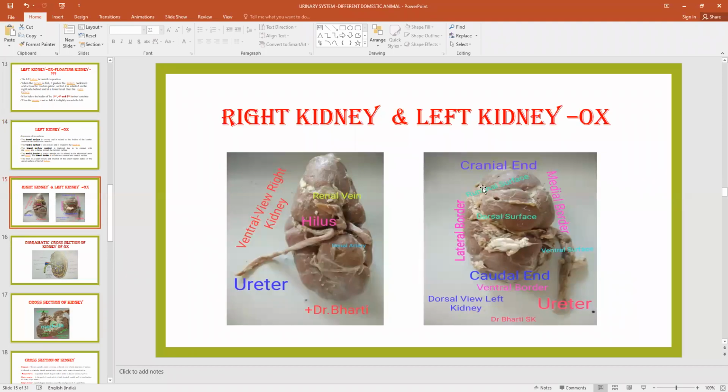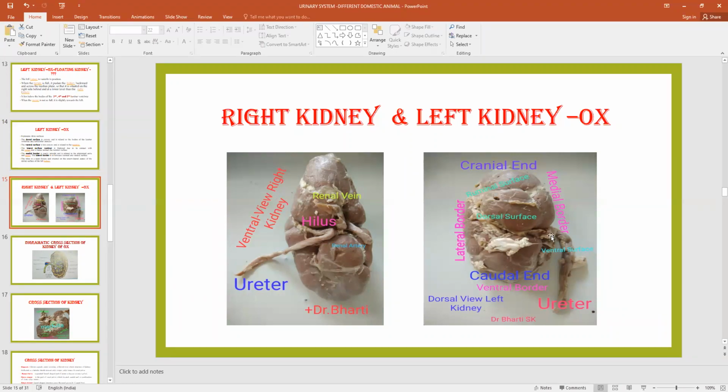This is the lateral surface from here to here. This is known as the ruminal surface. Three surfaces, two borders and two extremities. The two borders are clear: this is the medial border, and this is the lateral border. Because this surface from here to here comes in contact with the rumen, this lateral surface is known as the ruminal surface, and from here to here is the dorsal surface, and behind that is the ventral surface.